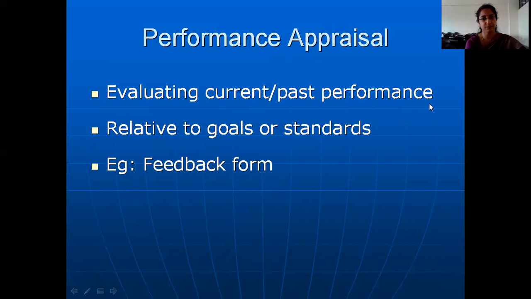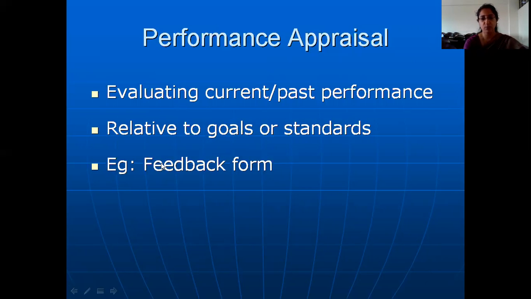I gave you an example a few minutes back. You're setting a target of 300 units for production within this 1 week. At the end of the 1 week, check whether the production manager has achieved that 300 units of production. If they have achieved 300 units of production or more, their performance is very good. If they have not achieved that 300 units, it means there is some deficiency in performance which has to be corrected.